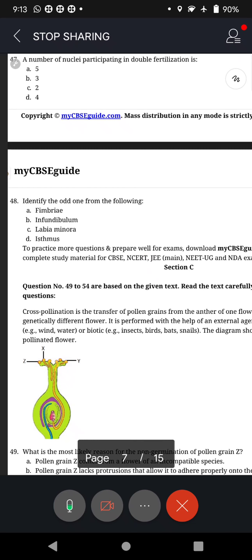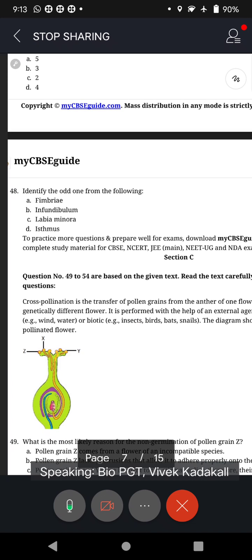Next, question 48. Identify the odd one from the following: Fimbriae, Infundibulum, Labia minora, Isthmus. Try to recollect the diagrams. Each fallopian tube is about 10 to 12 centimeters long and extends from the periphery of each ovary to the uterus. The part closer to the ovary is the funnel-shaped infundibulum.